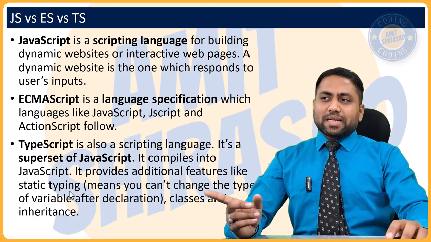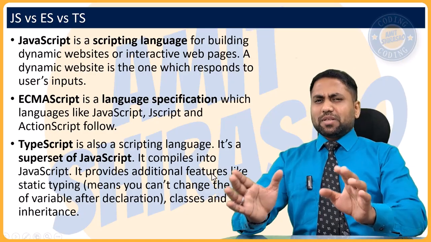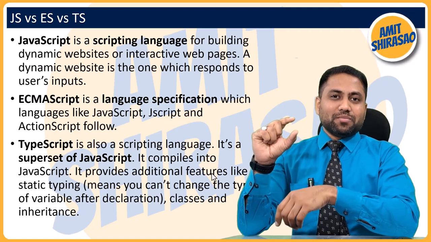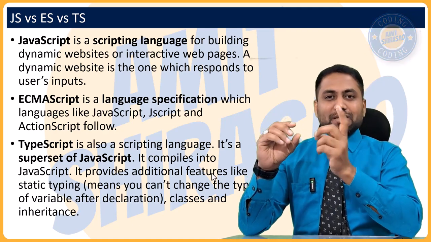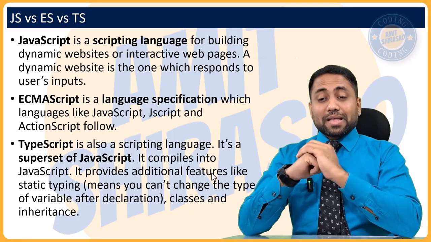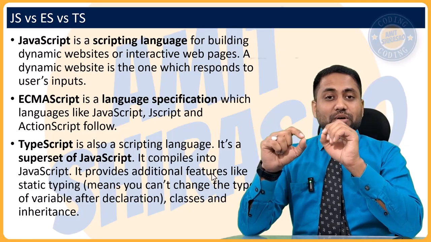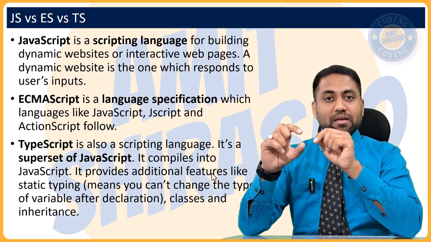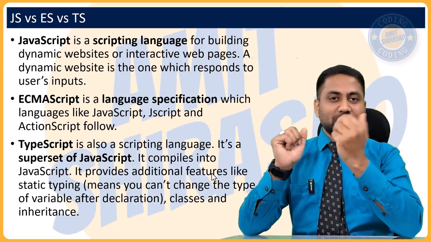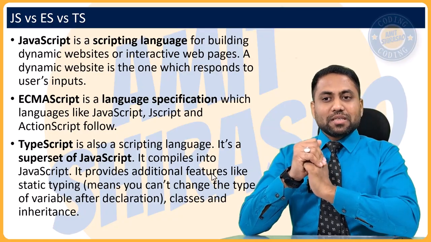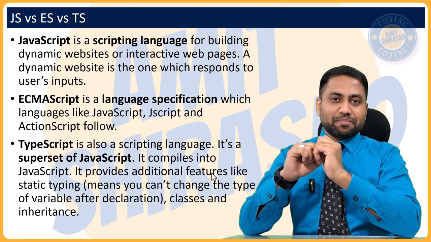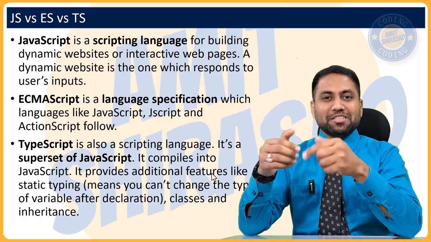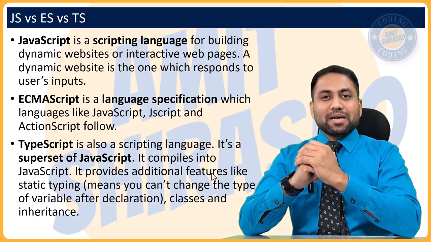Okay, what is static typing, by the way? Static typing means JavaScript. Again, a fun fact: in JavaScript, suppose you make a variable a equal to 2, then the type of the variable is a number. Okay, and then when you say a is equal to Amit, a string, immediately the type of a gets changed to string, and it accepts that value also. So there is no static typing, there is dynamic typing in JavaScript. The type of the variable changes dynamically based on the value that you assign to it.